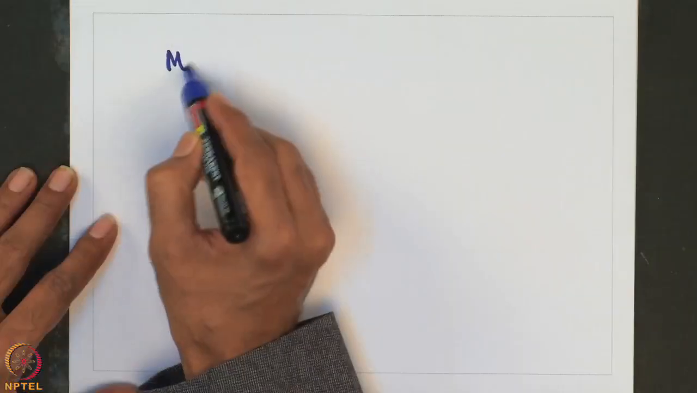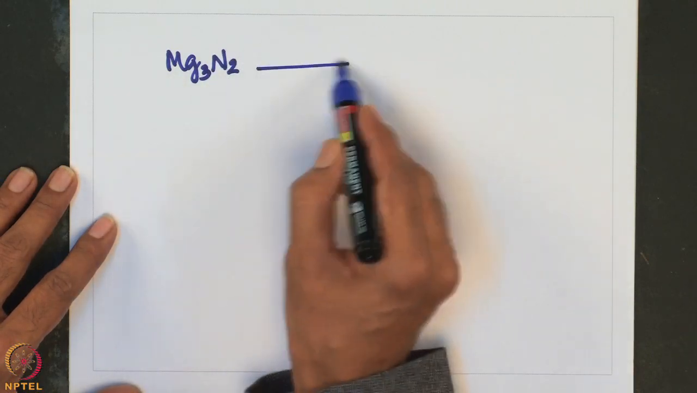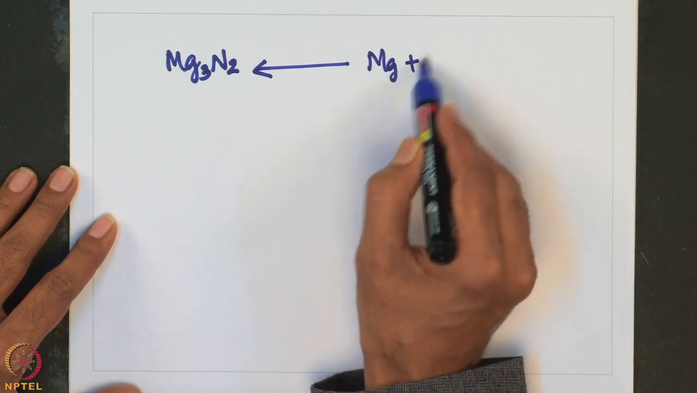So, let us look into the reactions with other elements such as nitrogen. Magnesium burns in nitrogen to form greenish yellow compound having composition Mg3N2. So, that means it can be conveniently prepared by burning magnesium under nitrogen.